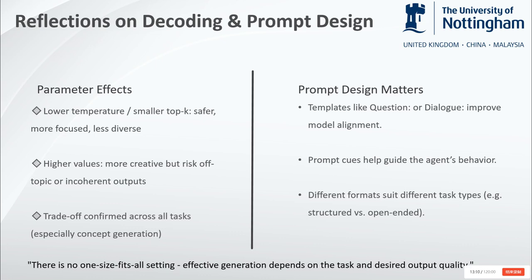As for prompts, clear templates like question or dialogue help guide the model's behavior. They align the response better with intent and shape the tone and scope. Different tasks need different prompt styles. Structured prompts work for QA, but open-ended ones support creativity. The key takeaway: there's no universal best setting. Good generation depends on both the task and how we design the input.